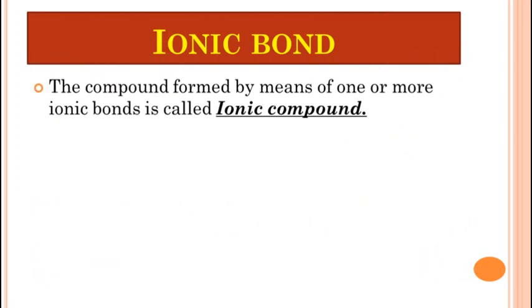The compound formed by means of one or more ionic bonds is called an ionic compound. It's called an ionic compound.